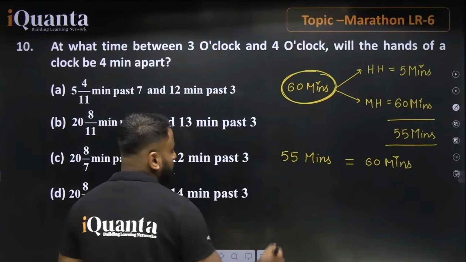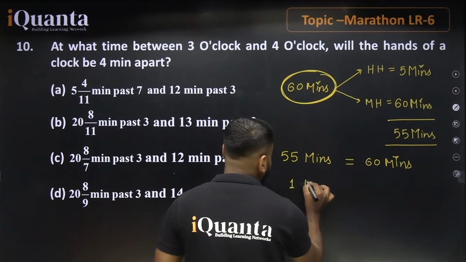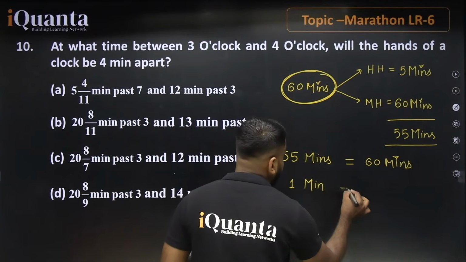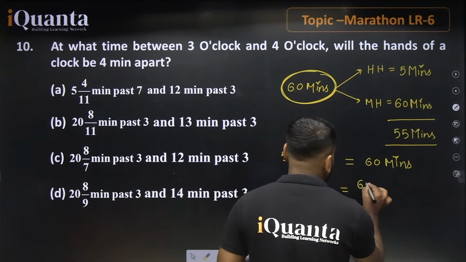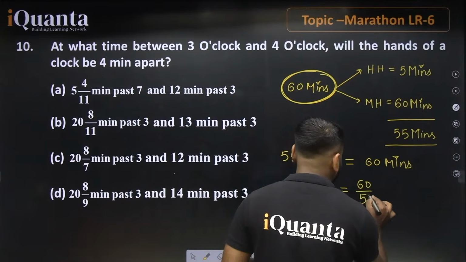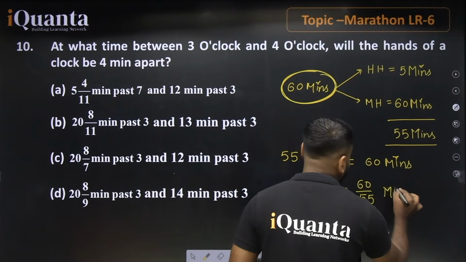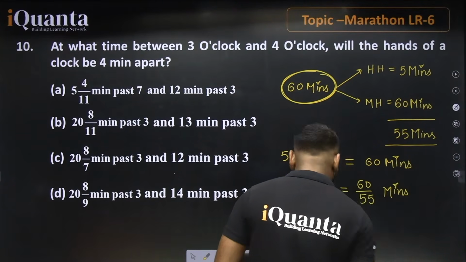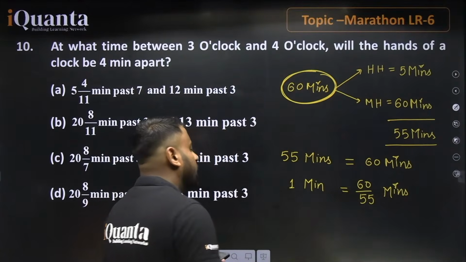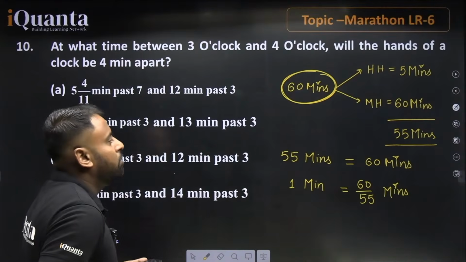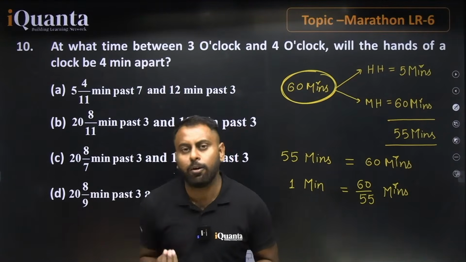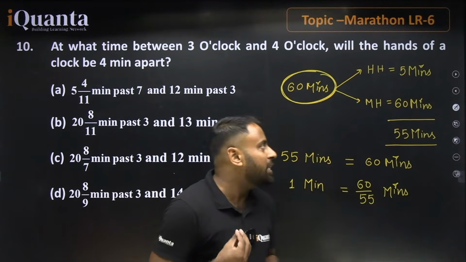Now, if we go for the value of 1 minute, what will the value be equal to? 60 divided by 55, that is 60 divided by 55 minutes. Now, this is just a hint for you guys. I think from here you can do something better. We are just a couple of steps away from the answer. So this is the hint for you.